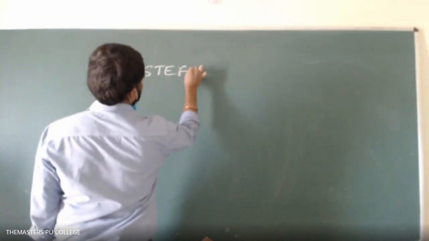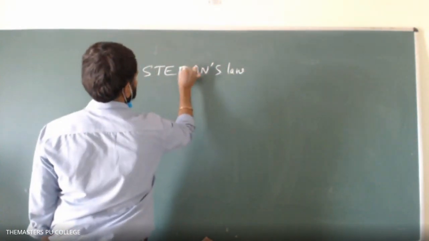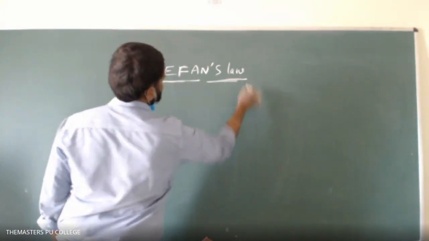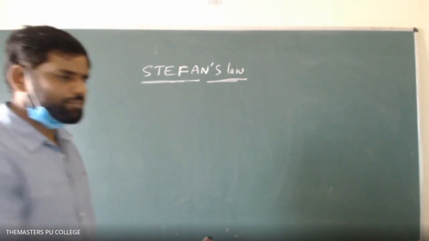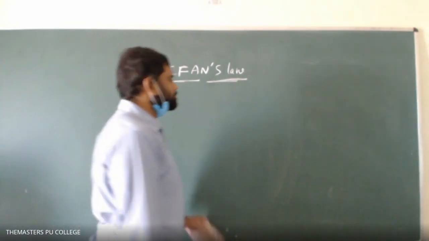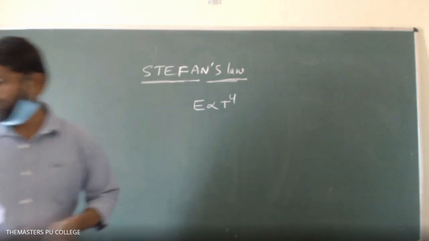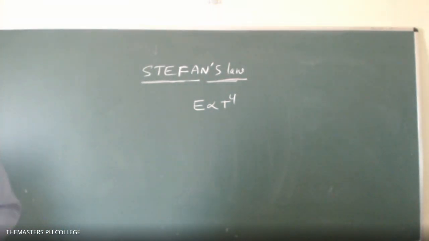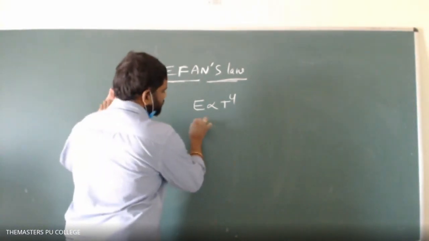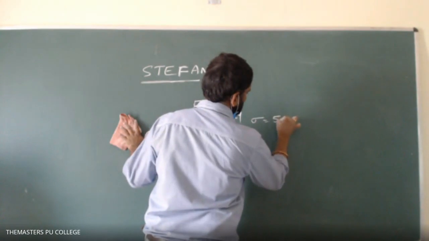Stefan's law. Okay, note down this Stefan's law. The statement first: the emissive power of a black body is directly proportional to the fourth power of its absolute temperature.